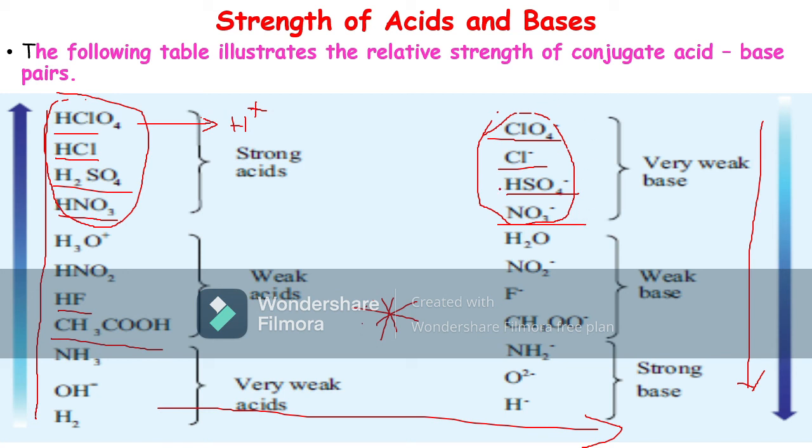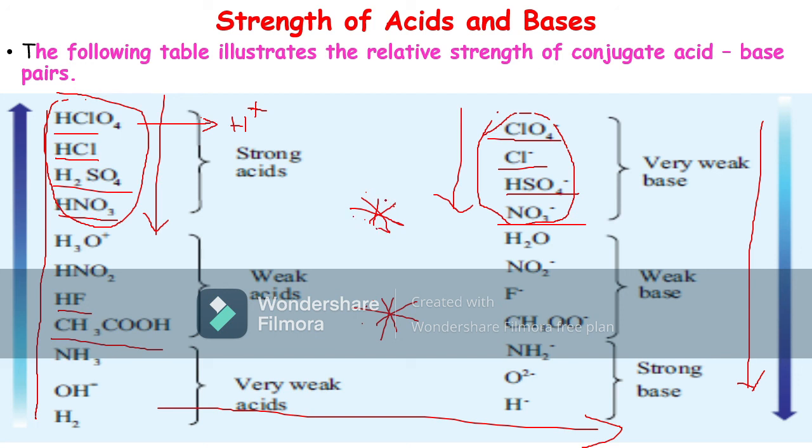These are the conjugate bases. They will give the acids and ask for the conjugate bases. This is very important for NEET as well as one-mark questions. Study well. Do you understand, students?